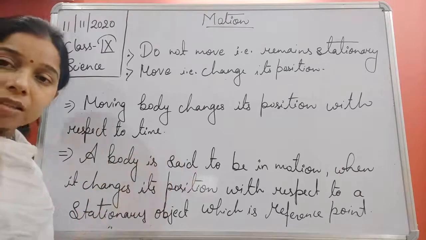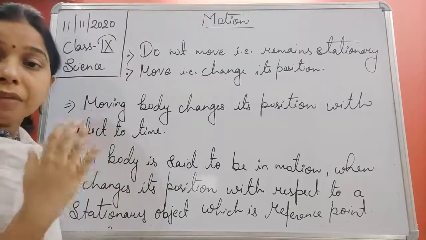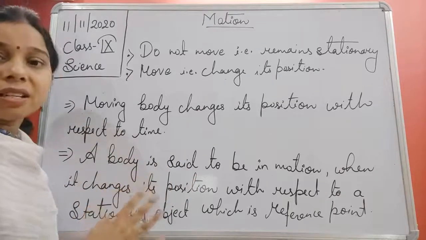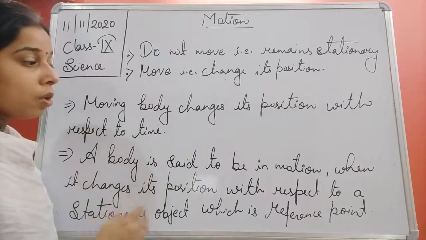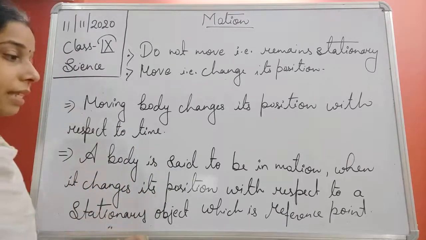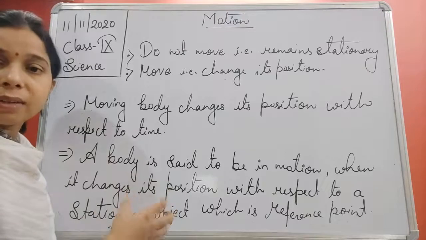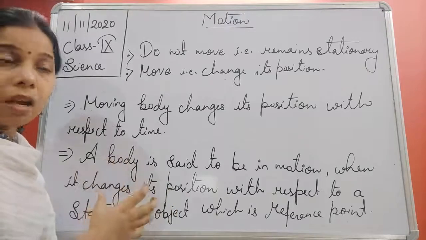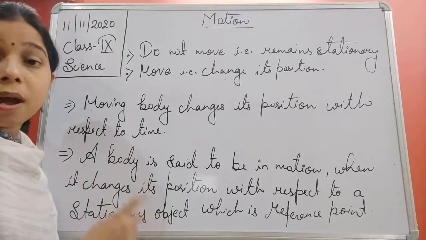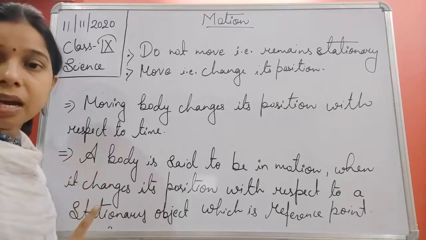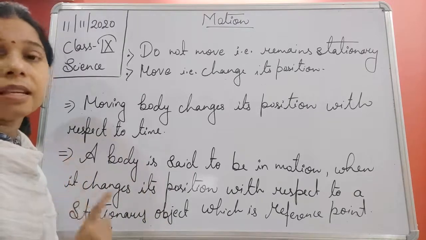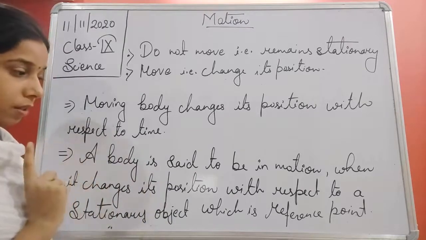If it passes through that tree, students, we will say that it is moving. So on that basis we can say that an object is a moving body or is in motion by taking a reference unit, and that reference unit is a stationary object.